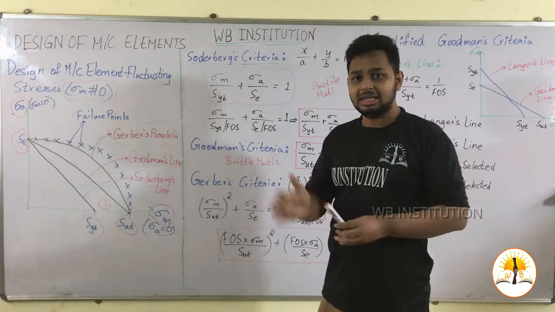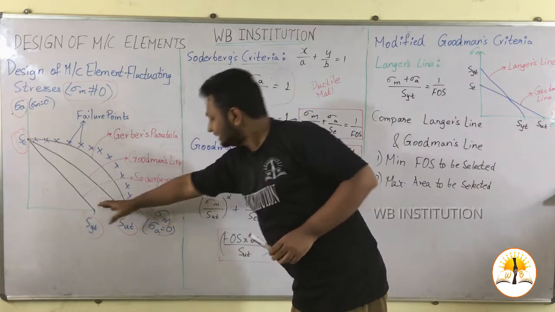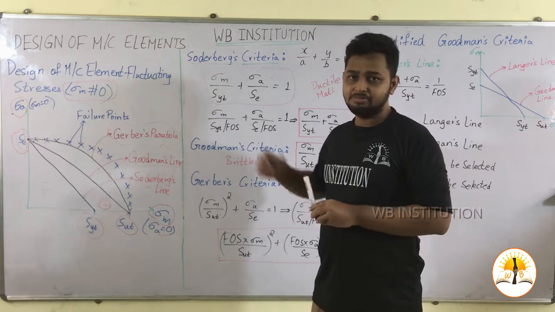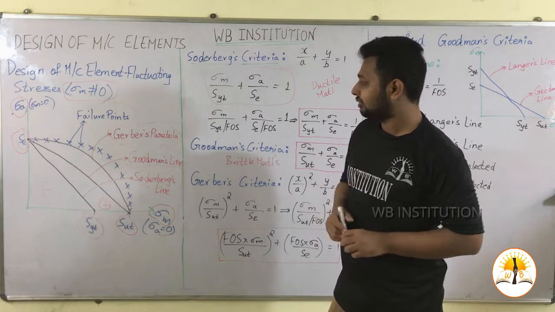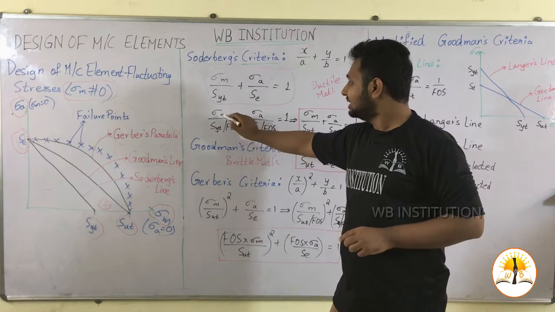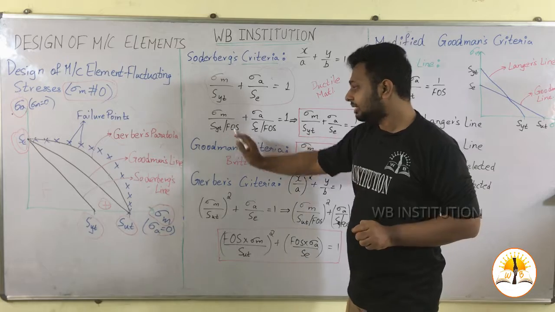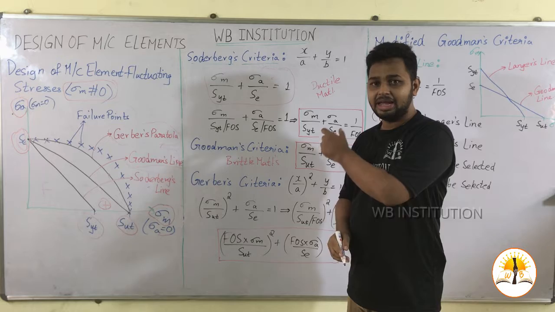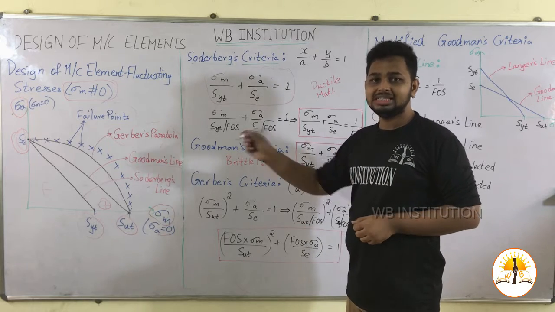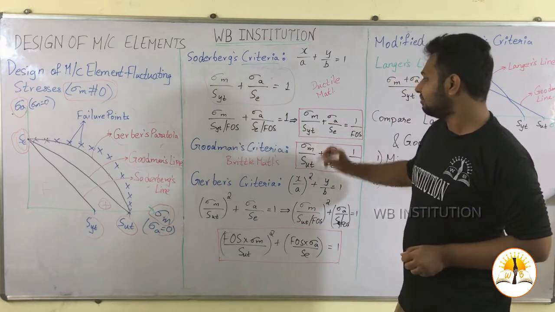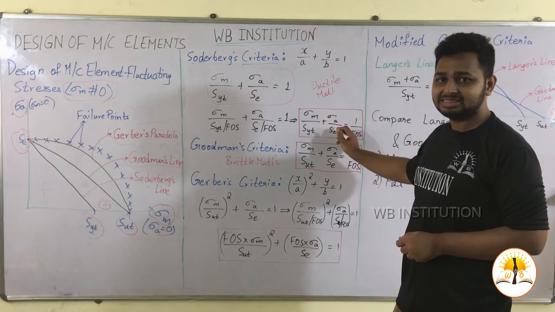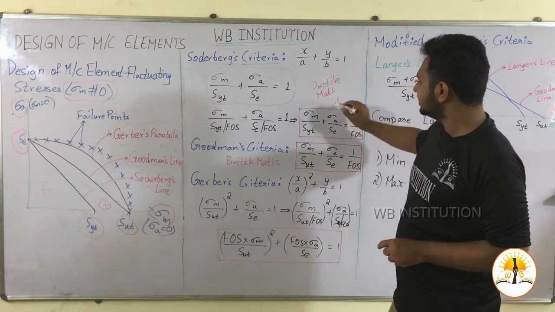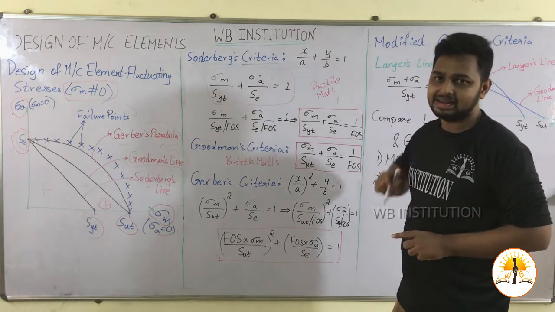And if we consider values lesser than these, then we have to consider the value of factor of safety. So if we give the factor of safety for this equation, then the equation becomes sigma m divided by SYT by factor of safety plus sigma a divided by SC divided by factor of safety is equal to 1. This equation can also be written as sigma m by SYT plus sigma a by SC is equal to 1 by FOS. This is the equation given by Soderberg's criteria.